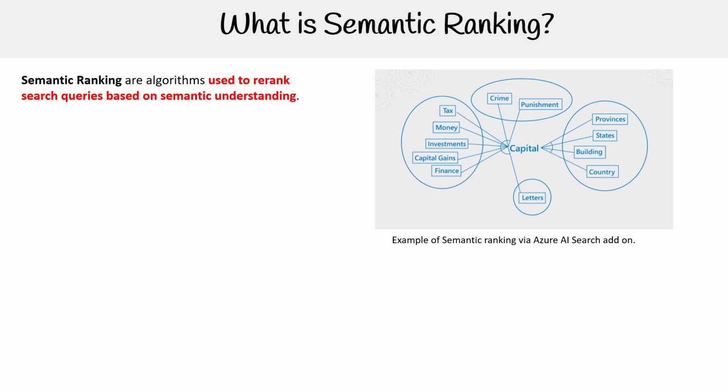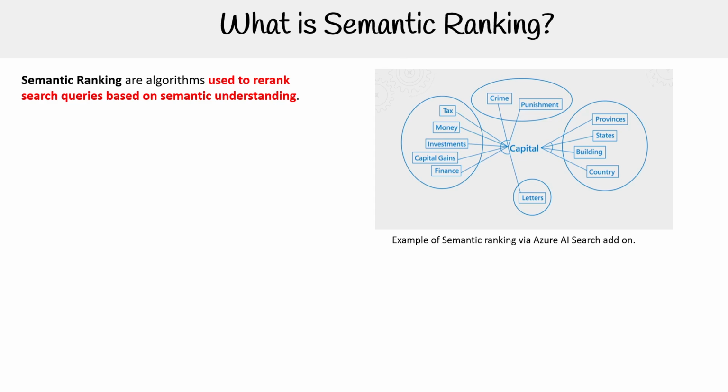And if you were to do a traditional keyword search and it returns back the results, it doesn't semantically understand anything. There's no language understanding there. So even if you have a keyword search, doesn't necessarily mean you're going to have the most relevant search results. So semantic re-ranking or semantic ranking is going to give you better results.